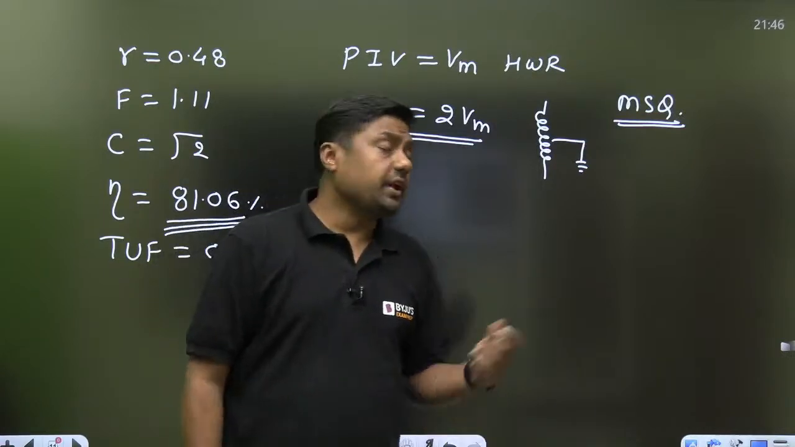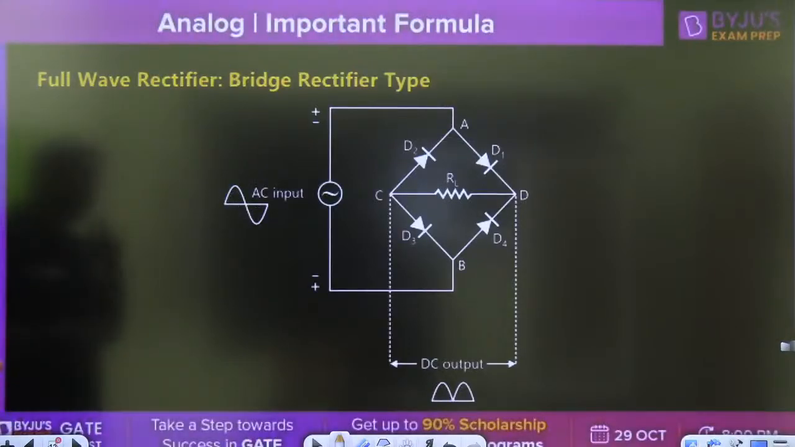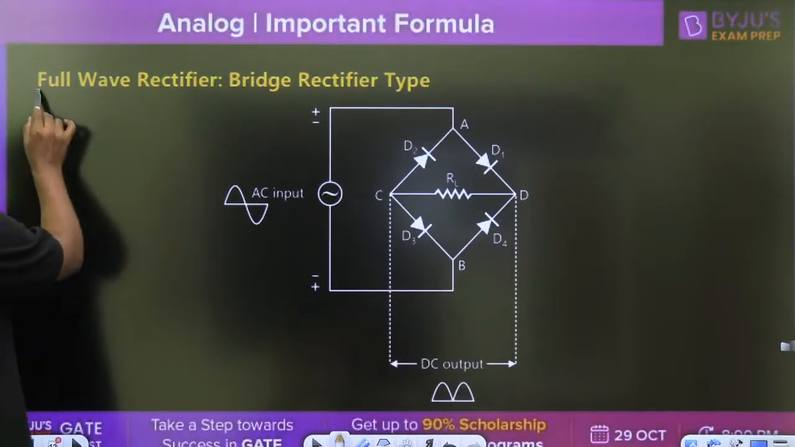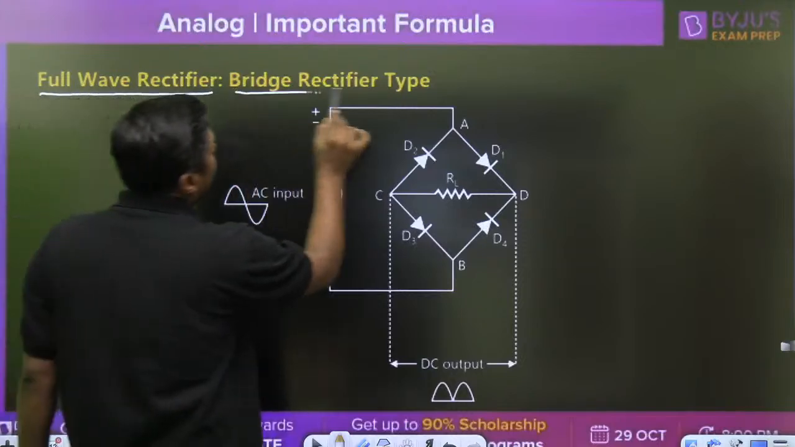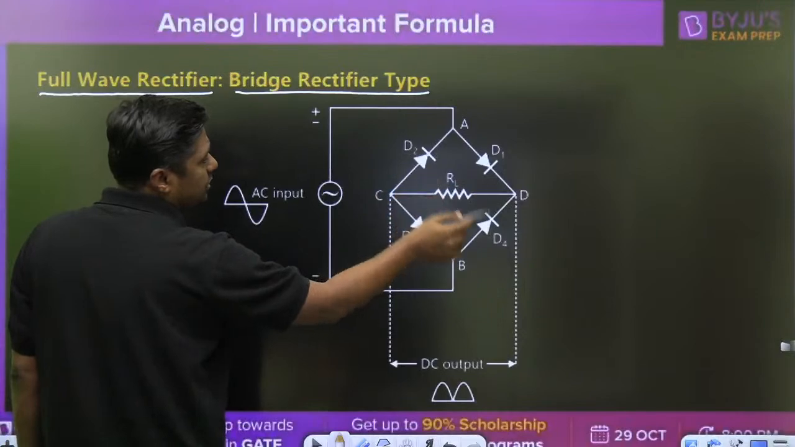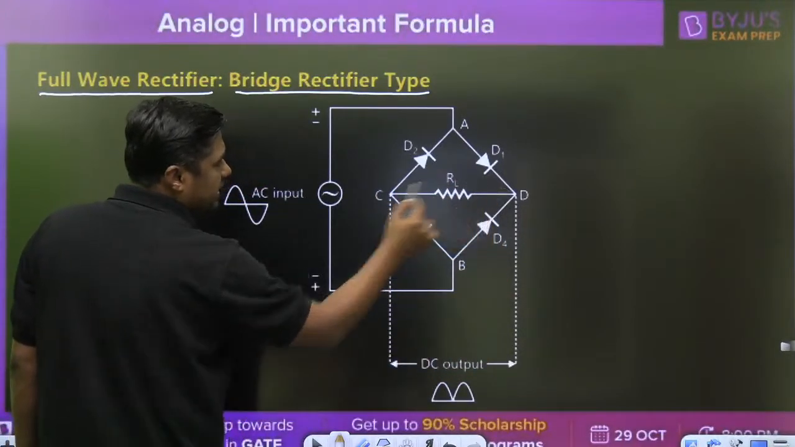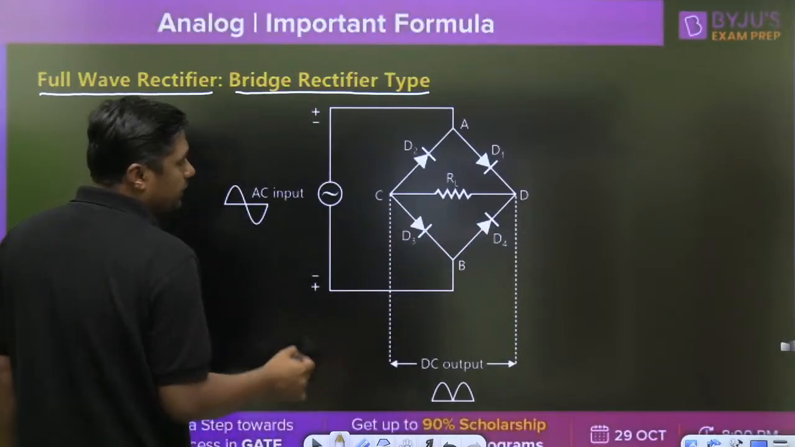Okay. Now next thing, that is the bridge rectifier. Bridge rectifier, that is the full wave rectifier. Again, it is a bridge rectifier type. This is the bridge structure, diode D1, D2, D3 and D4. Here we are connecting the RL in between D and C, and here we are taking the output.